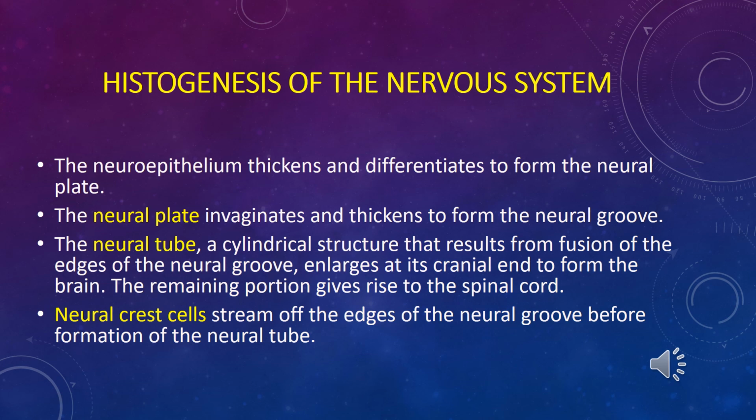Development of neural tissue is from neuroepithelium, which is the dorsal part of ectoderm. First, the neural plate is formed. The next step is invagination of the neural plate, forming a specific neural groove. The neural tube is formed after joining of parts of the neural plate, forming a cylindrical structure with a hollow inside. And from the neural tube, in the future the central nervous system, brain, and spinal cord will be formed.